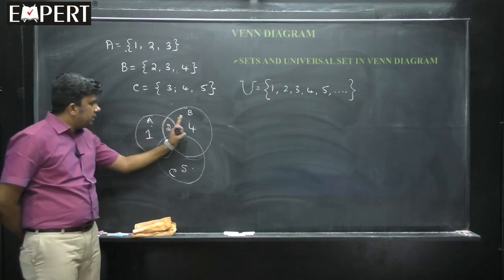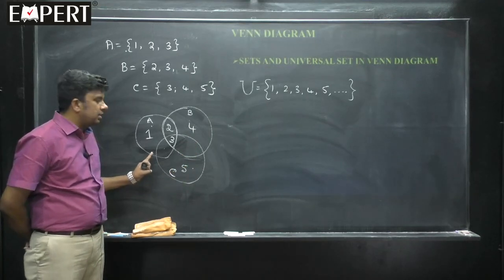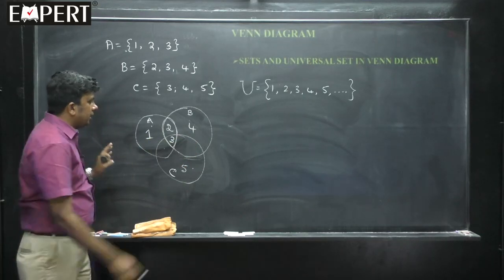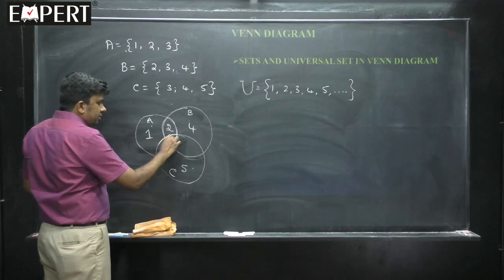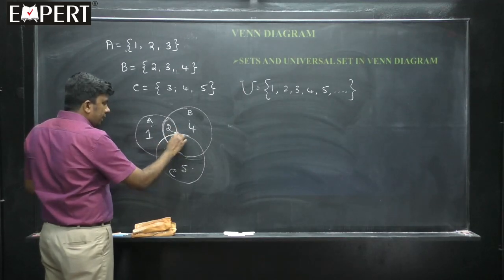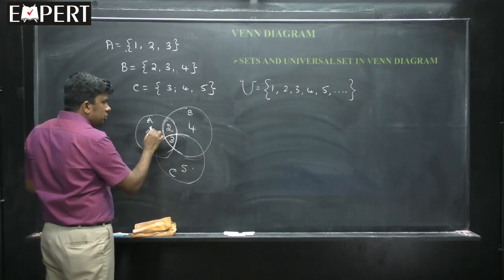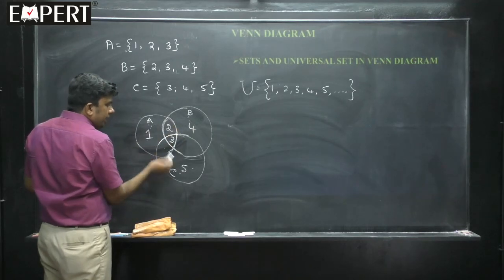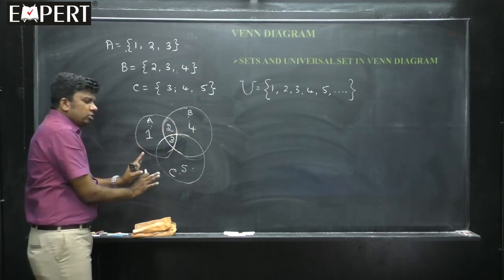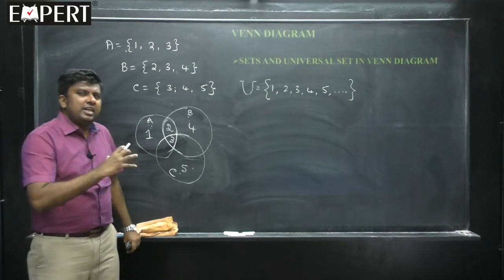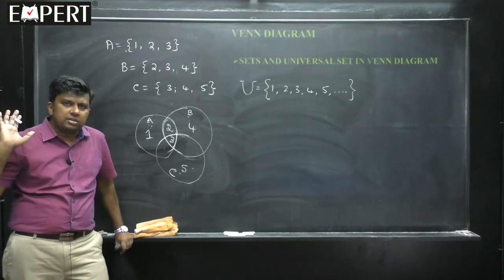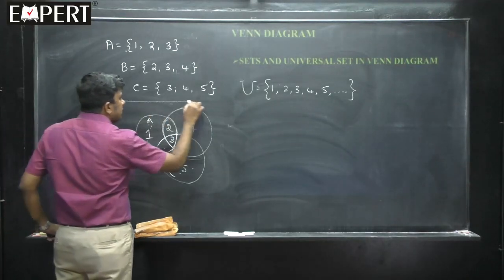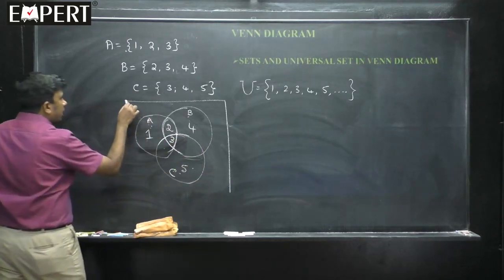I have written circles, corresponding sets, then anything common I have written here. This is common to all, this is a part of C, and this is a part of B, and this is a part of A. So this is common to all, this is common to only A and B, this is common to only A and C. For the time being, don't worry about those numbers, I just wanted to show that sets are denoted by circles, and then universal set is always denoted by the rectangle.